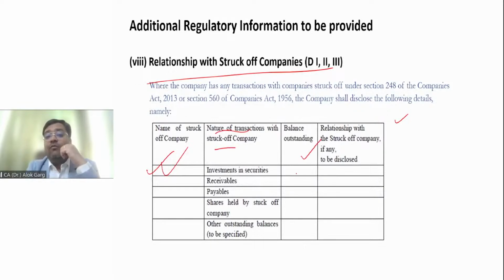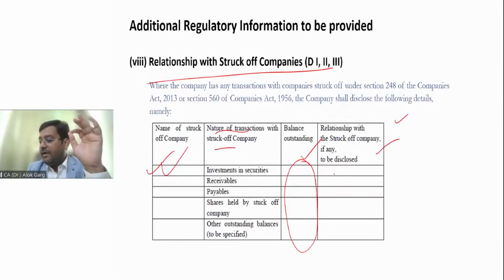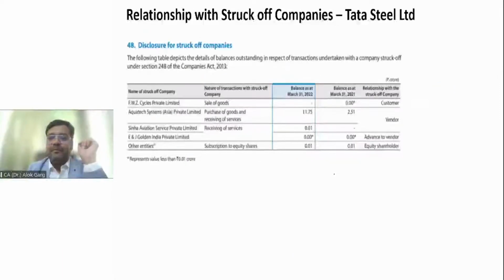Balance outstanding. What is the outstanding balance as on the year end reporting date? Relationship with the struck off company, if any, is to be disclosed. For example, that struck off company is a vendor, a customer, or a shareholder. So this kind of disclosure is required: name of the company, nature of the transaction, relationship, and outstanding balance, right?